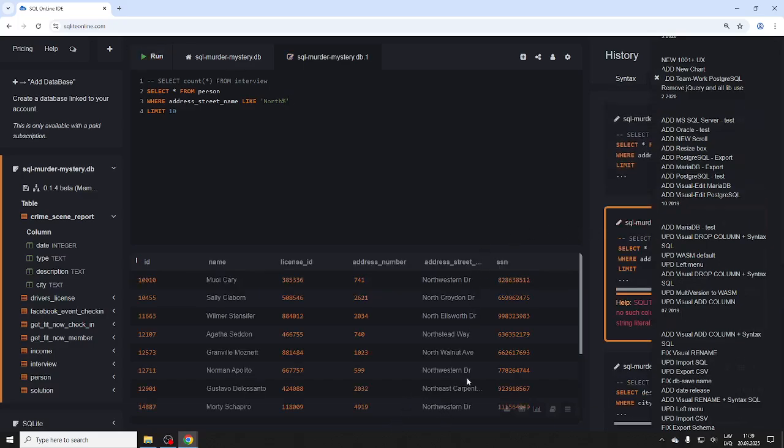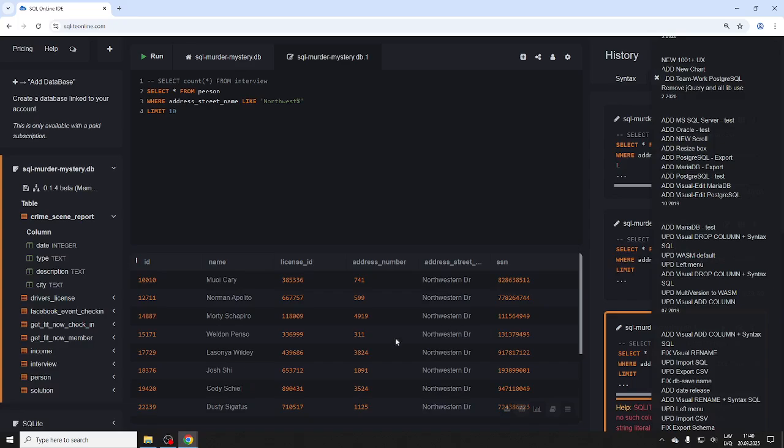So notice this didn't really help us too much because we have a whole bunch of northwest. We have a northeast, north Ellswood, right? So you can see that we want probably something Northwestern. They're not gonna work, probably not. I guess there's some settings for case sensitivity, so let's do this one. And that's better, right?